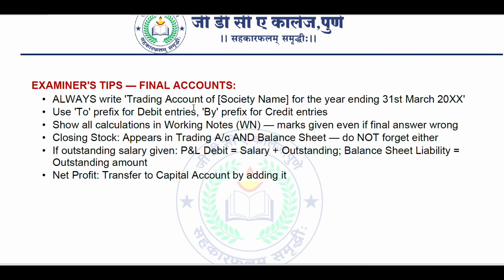Examiner tip for final accounts: always write the trading account of the society name, whatever society name is given. So, trading account for this society, and then make a table for the year ending 31st March, whatever year is given. It will always be 31st March. Use the prefix "To" for debit entries and "By" for credit entries. So in debit, always write "To" before any entry, and for credit entries, write "By" before any entry.